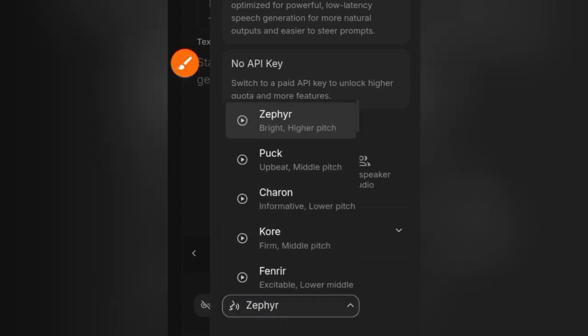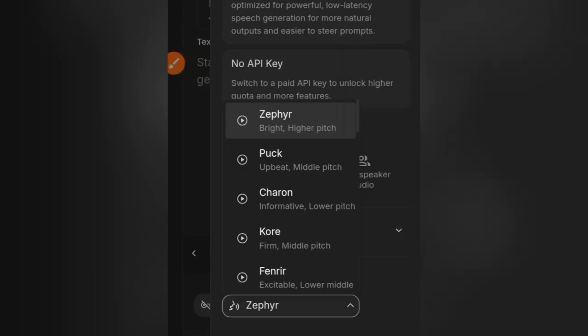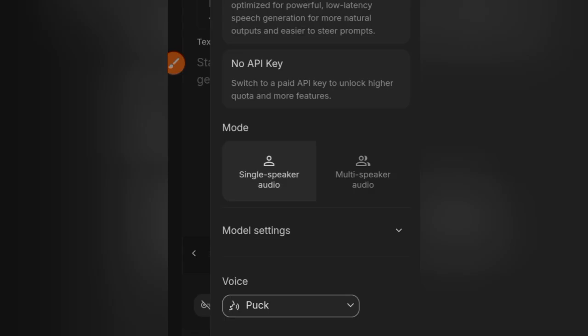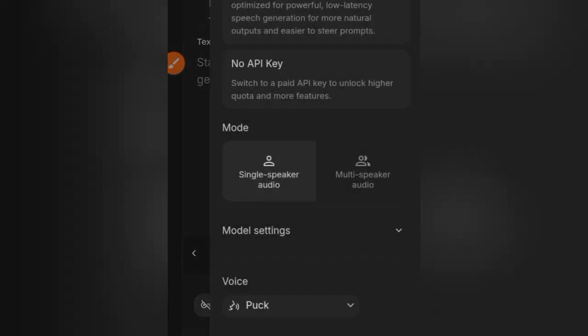Let me see. Got a project in mind? Okay, so let me use that voice. So let me use this male voice, Pork. Okay, good. So after I've selected, now mind you, what did I do here? I selected the single speaker audio. I then selected the voice. That is what we do in this setting. I selected the single speaker audio, then I selected the voice, Pork. You can select whichever voice you want to use here.